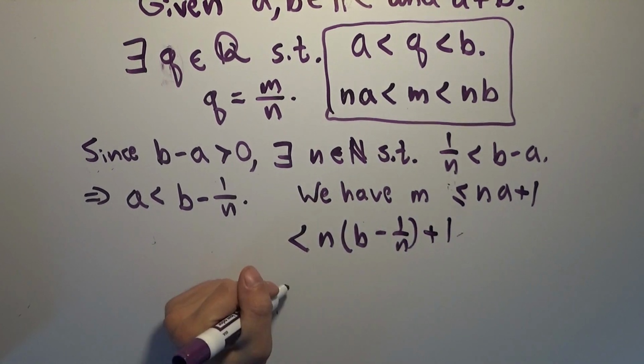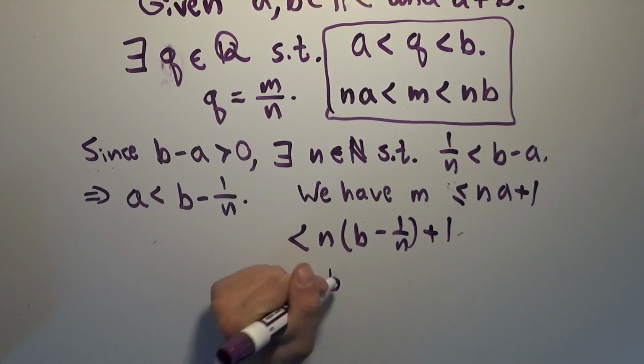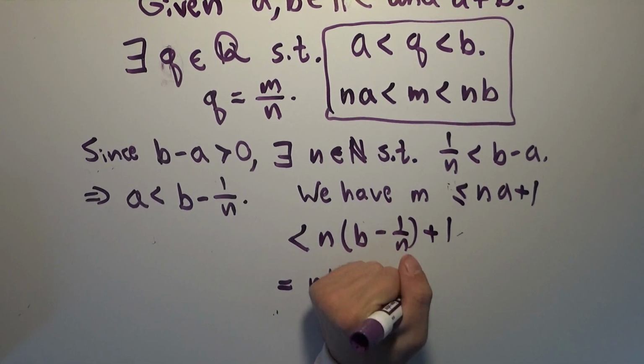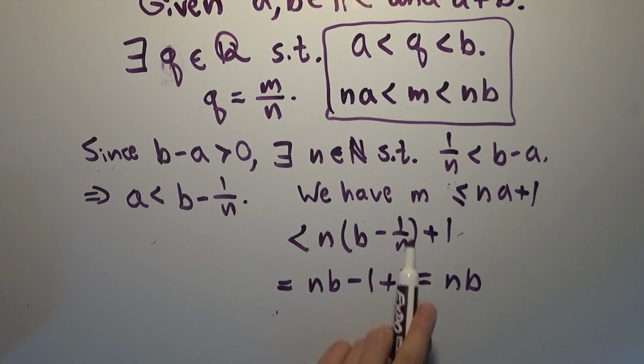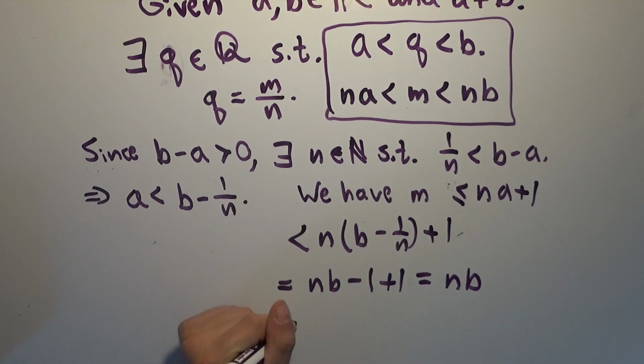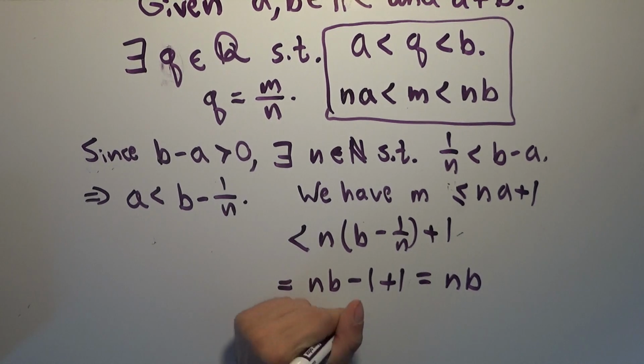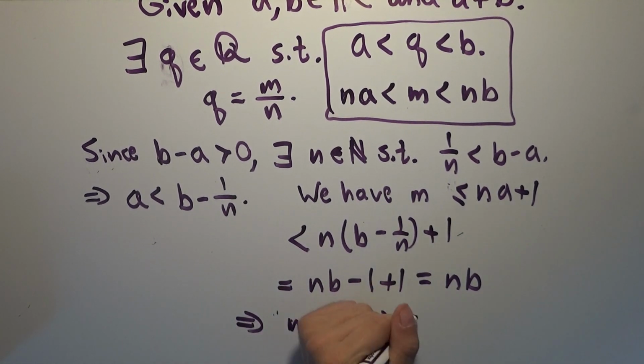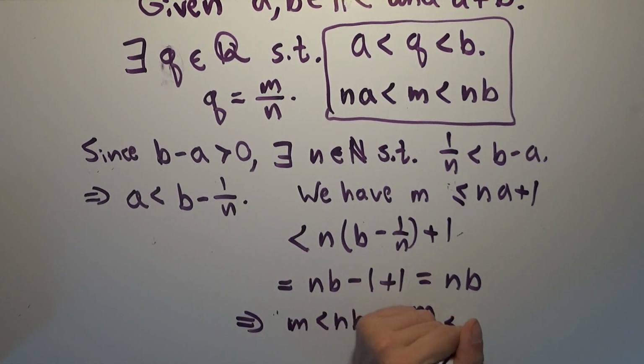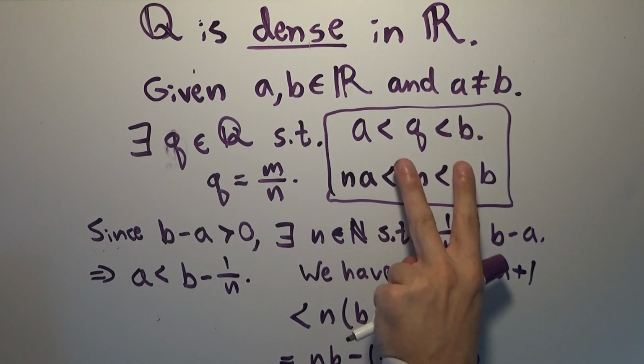But of course now we just distribute the n, and we see that this is equal to nb minus 1 plus 1, which is of course equal to nb, which proves that m is strictly less than n times b, which implies that m over n is strictly less than b, which was the second part of the property that we wanted to show.